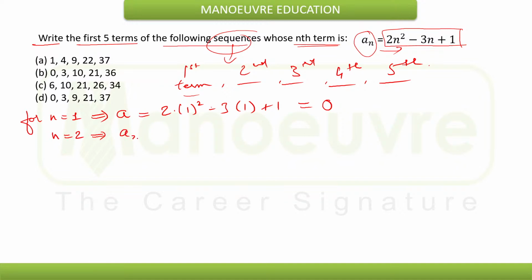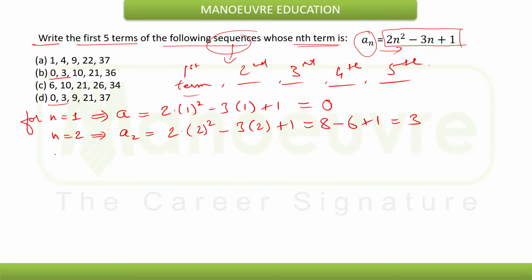That will be the second term, a2, which is 2 into 2 square minus 3 into 2 plus 1, that is 8 minus 6 plus 1, that will be 3. So clearly we have two values, 0, 3.